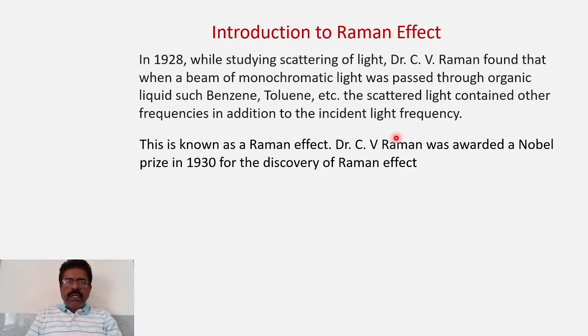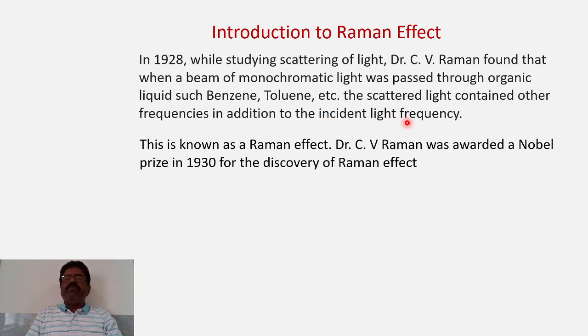So when we incident a monochromatic light on such liquids, when the scattered light was collected and studied, Dr. Raman found that the scattered light contains other frequencies in addition to incident frequency. So whatever the incident frequency that was present, but along with that some additional frequencies were observed.